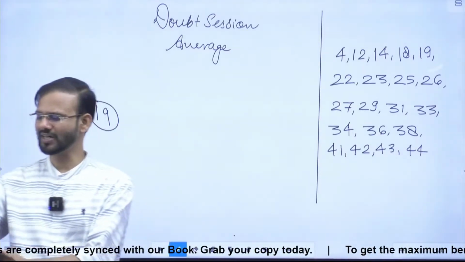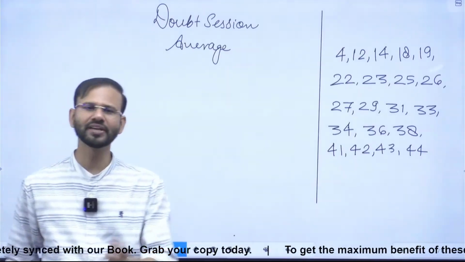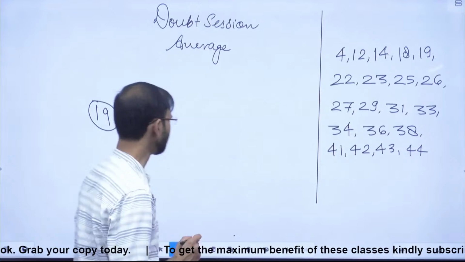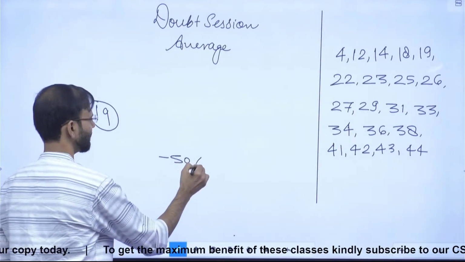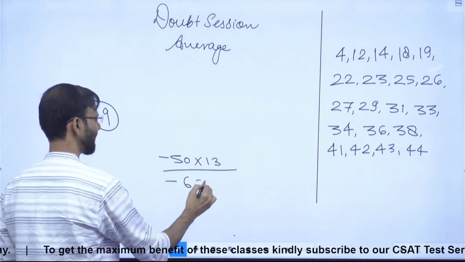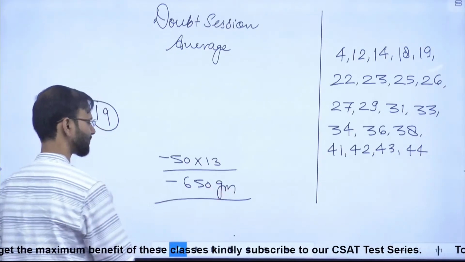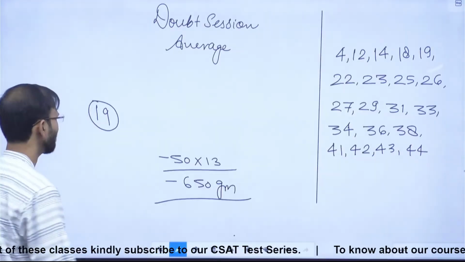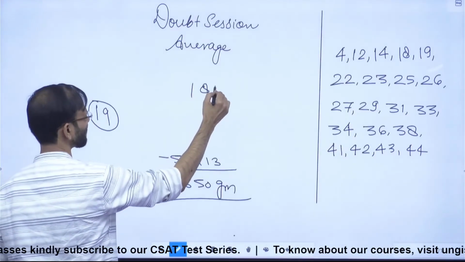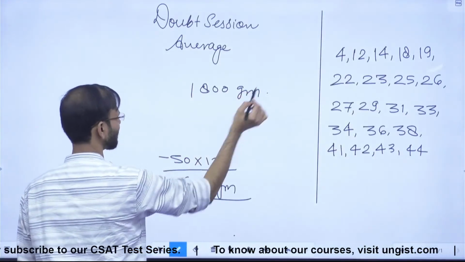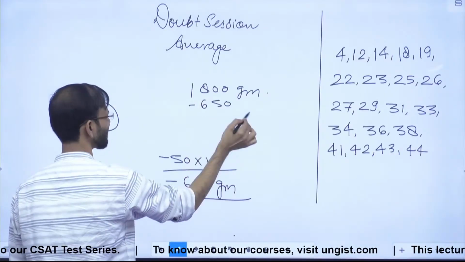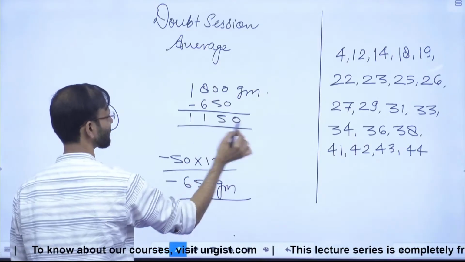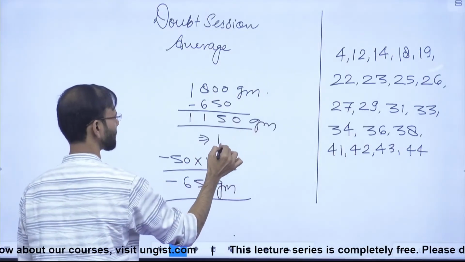So it means the new parcel is distributing minus 50 grams to all the parcels. So minus 50 grams into 13. So actually it is minus 650 grams then the average, right? And what is the average? Average is 1.8 kg or you can say 1800 grams, correct? So 1800 grams minus 650 is the weight of the 13th one, right everybody? So this is 1150 gram. Or you can say it is 1.15 kg,